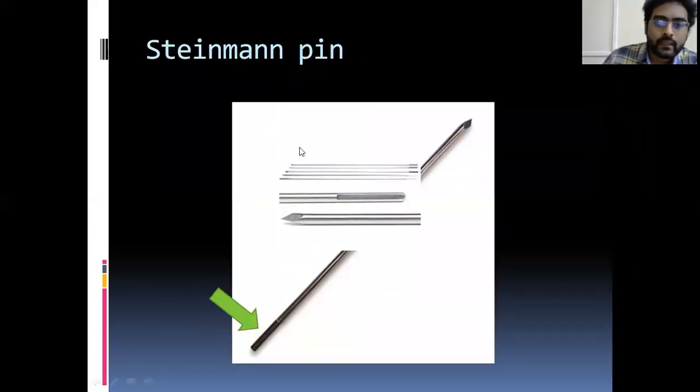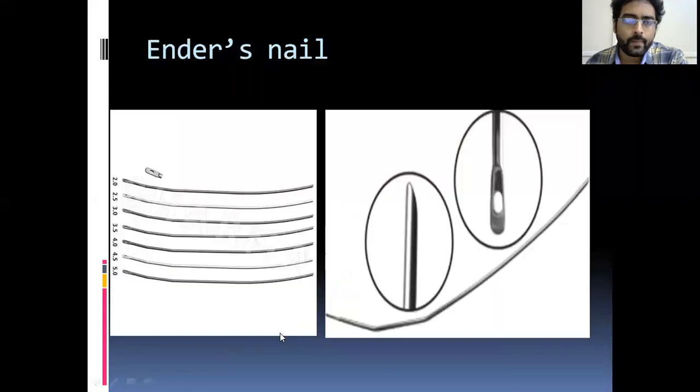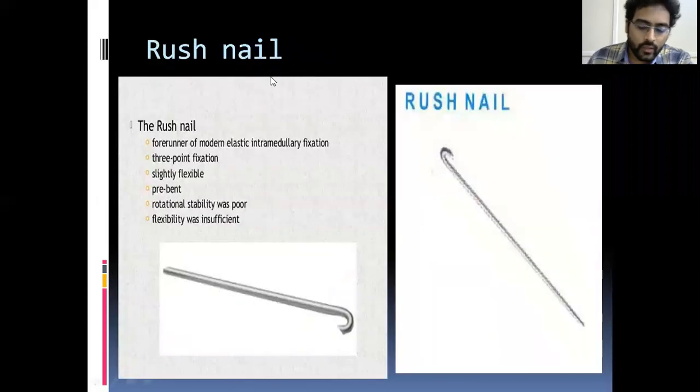Next one is the Steinmann pin. The identification point is that it looks like a somewhat large K wire, but the proximal end here is triangular in shape to hold into the instrument, that is the drill. This is triangular in shape, whereas in the K wire both ends are rounded. Okay, this is an Ender nail. It was previously used, but nowadays there is very little application of the Ender nail. The identification point is a round hole at the proximal end, whereas the tip is slightly triangularly wedged.